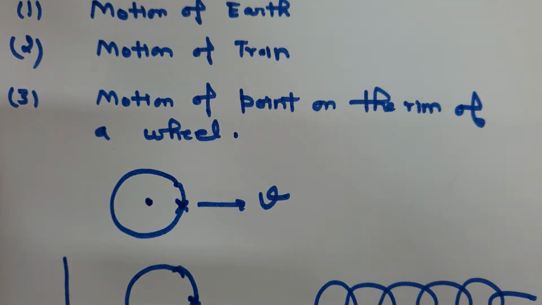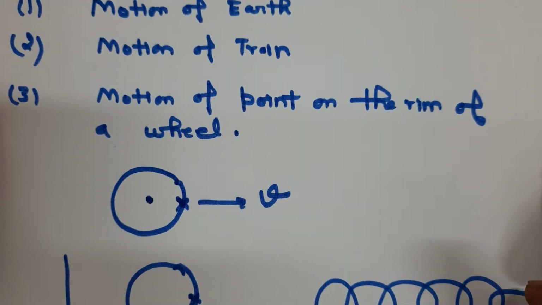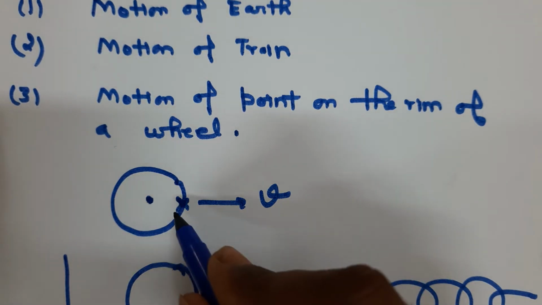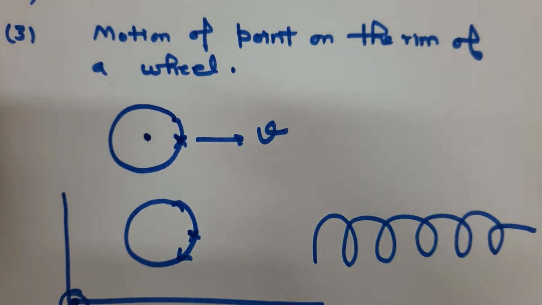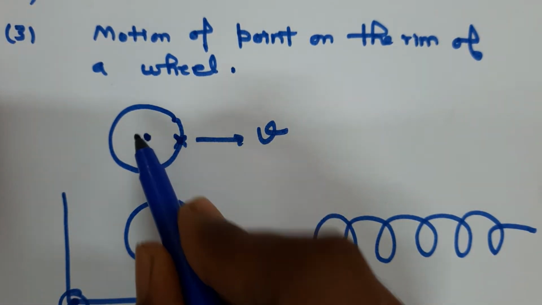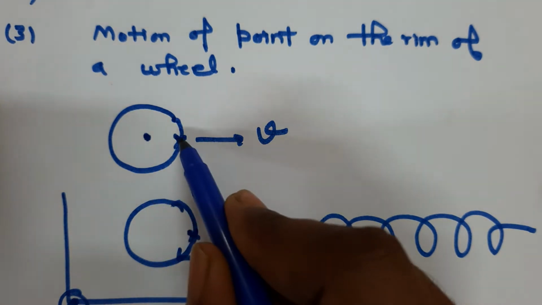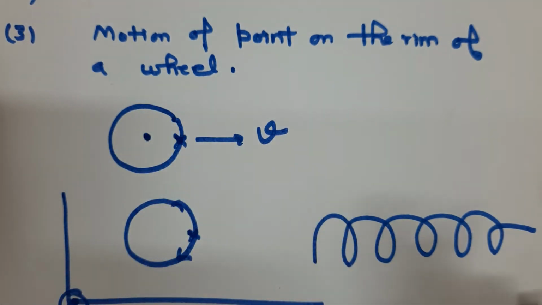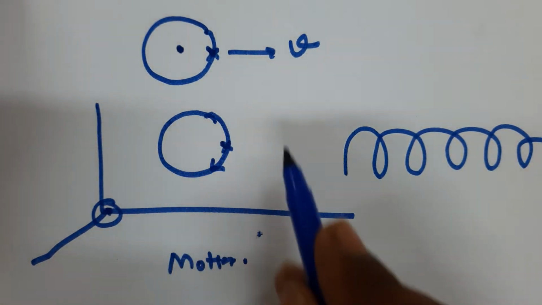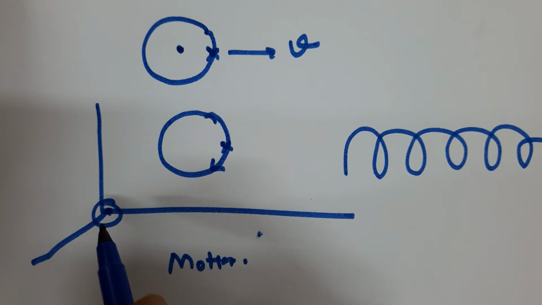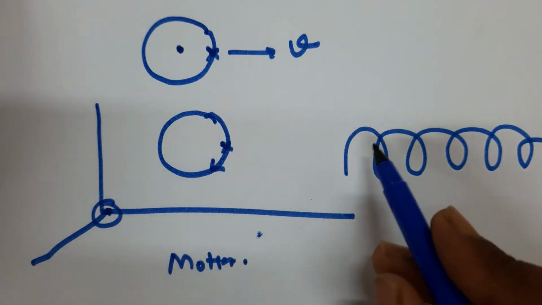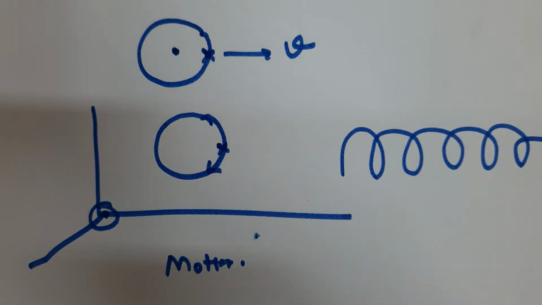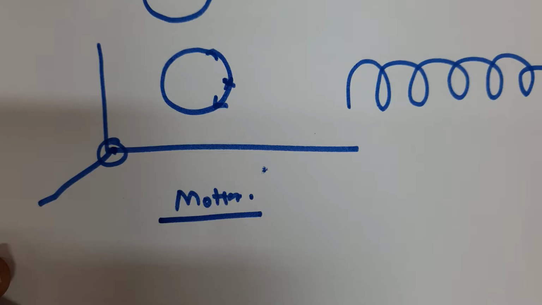Let's take another example, this one of a wheel. Suppose there is some point on the wheel and this wheel is moving with some velocity v. If some observer is at the center of the wheel, he will observe that this point is moving in a circular path. But the observer who is outside the wheel and at rest with respect to the ground will observe that this point is following a cycloid path. Therefore, from these examples we can conclude that all motion is relative.